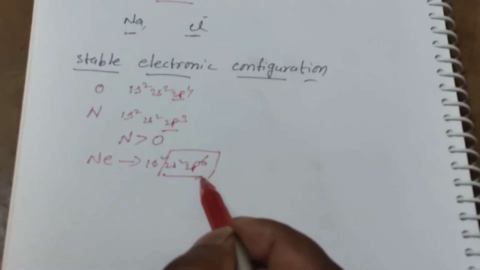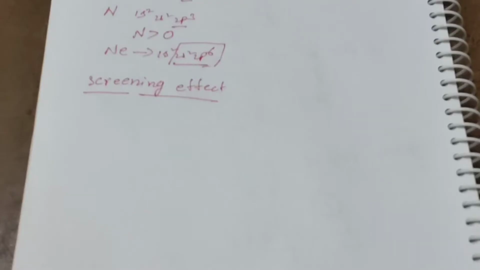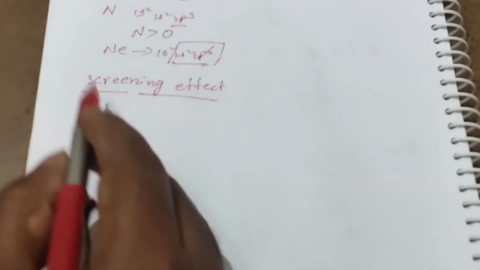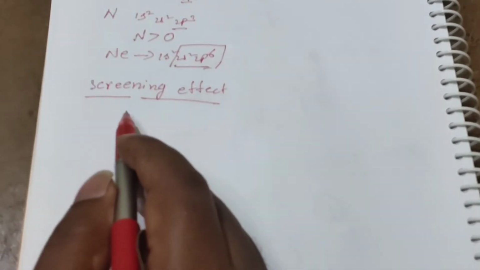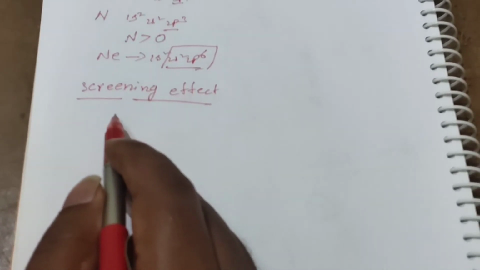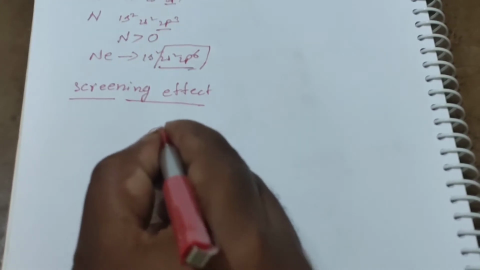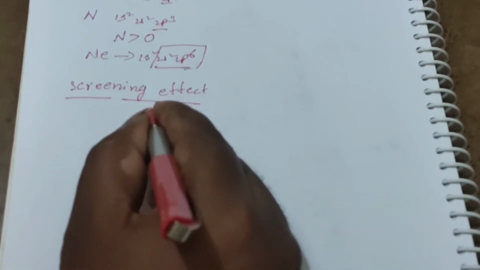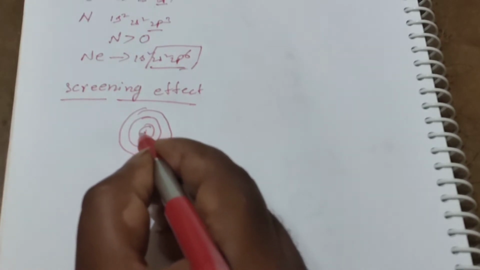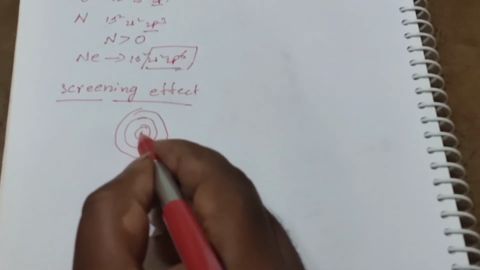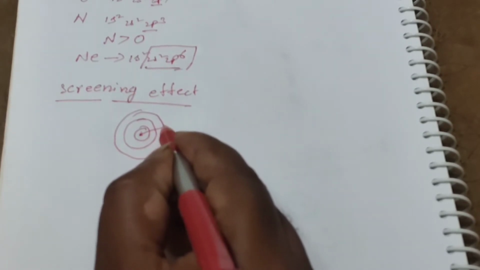Okay students, the next one is the screening effect. It is a little bit important. Here there are more shells, with electrons between the nucleus and the valence shell. Whenever the number of shells increases, the attraction between the nucleus and the outermost shell decreases.